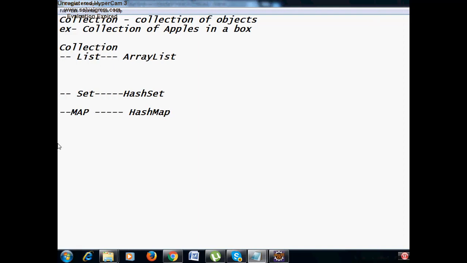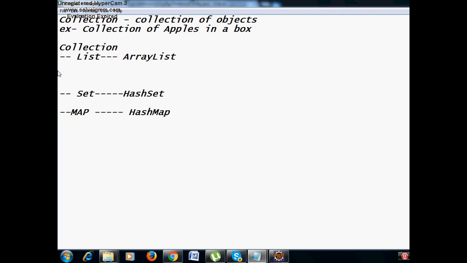Therefore, collection is nothing but the collection of objects. Under collection we have three categories: list, set, and map. List is an interface, set is an interface, map is an interface. For list the class is ArrayList. For set the class is HashSet. For map the class is HashMap.